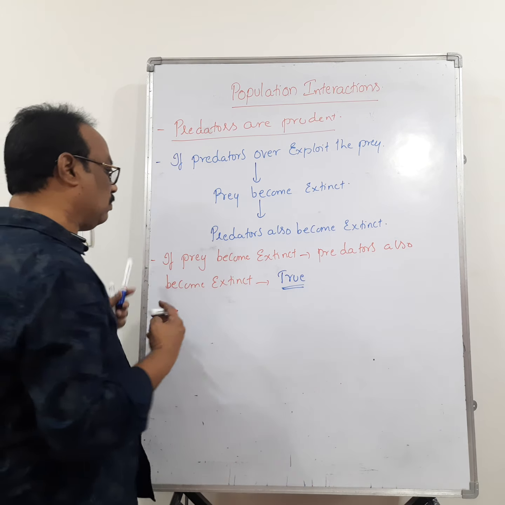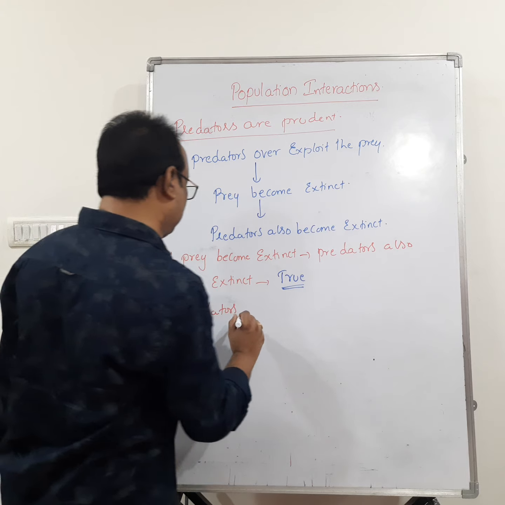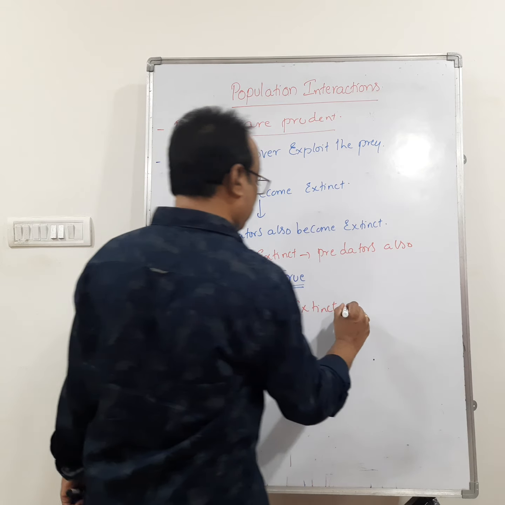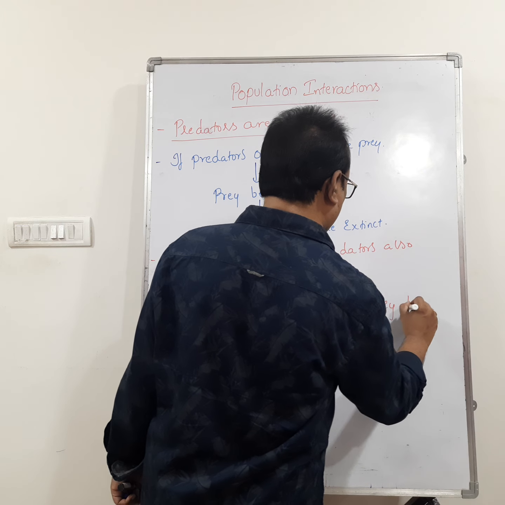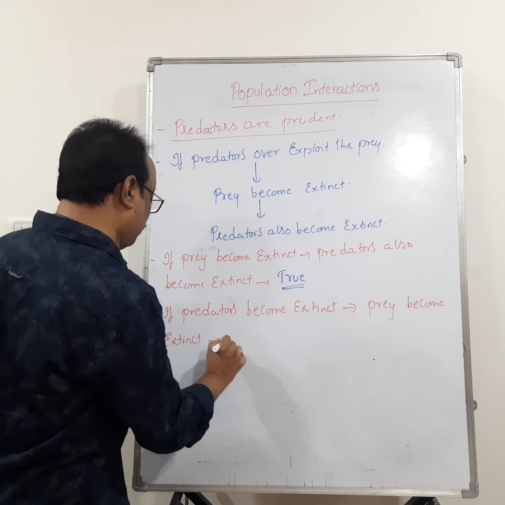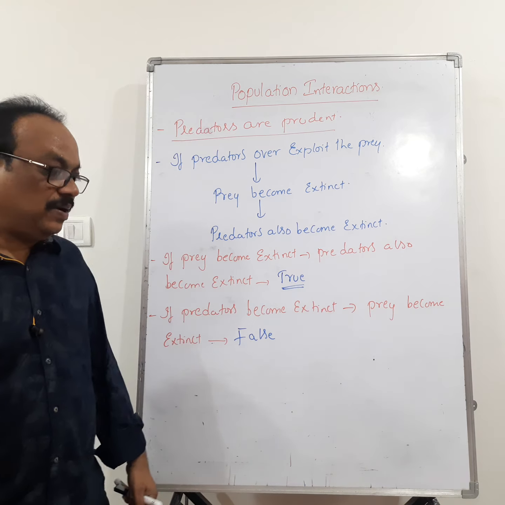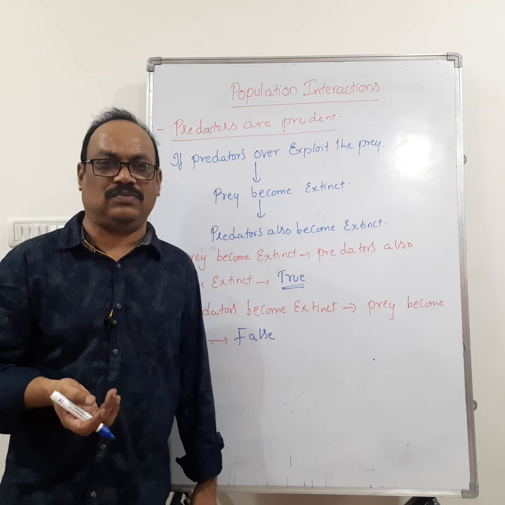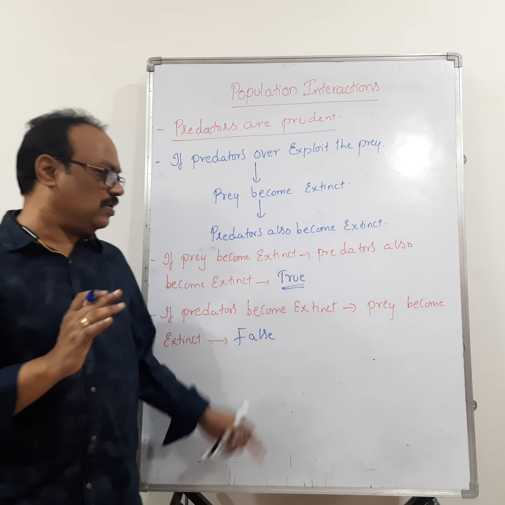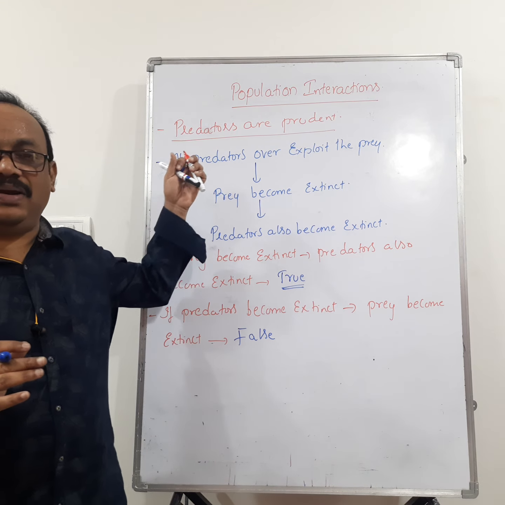So, the second one: if predators become extinct, prey become extinct. It is false. If the predators are completely extinct, the prey population can still survive. But if the prey population becomes extinct, the predators will not survive. So these two are very important statements, for the NEET examination also. That's the reason why the predators are prudent.